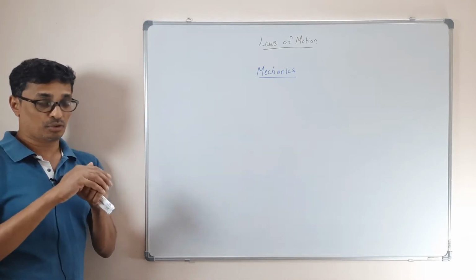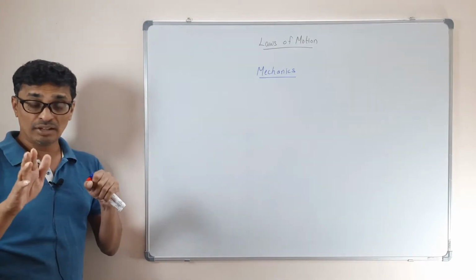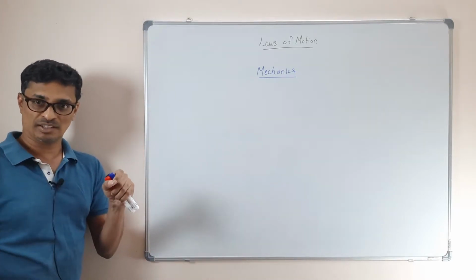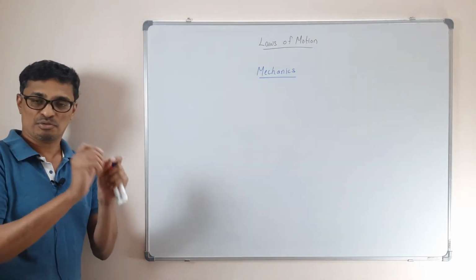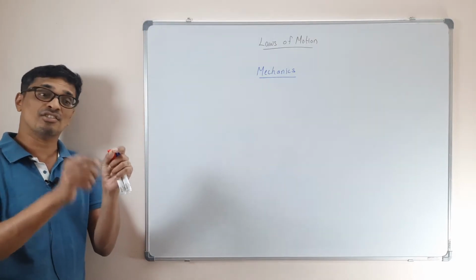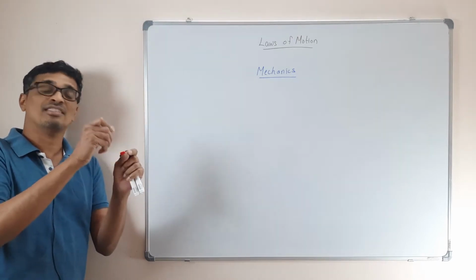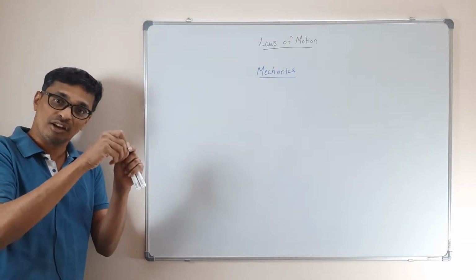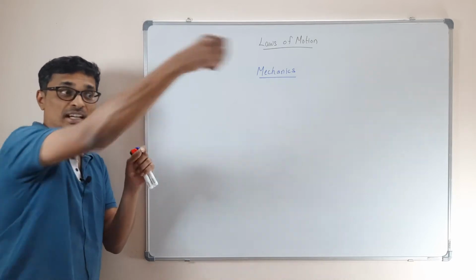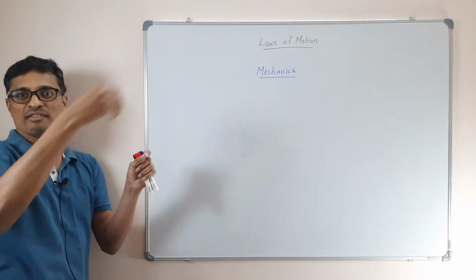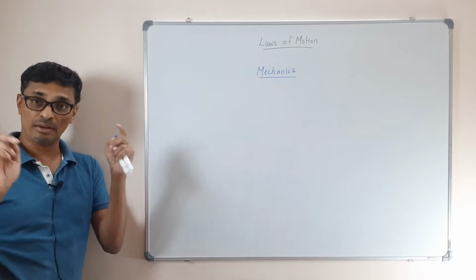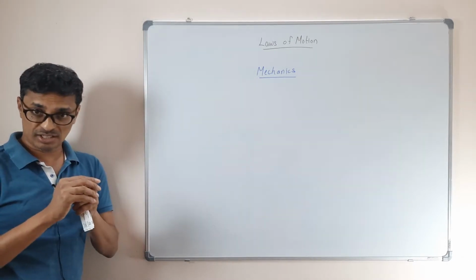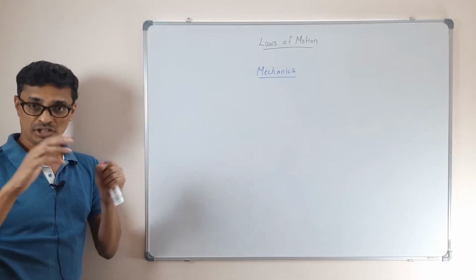So that's why in mechanics, we don't only deal with the body which is in motion. We deal with the body which is at rest, which is not moving, because something which is not moving for you is not necessarily not moving for a third person. That person can see it moving because you both have different velocities. So when you deal with mechanics, you deal with both objects which are moving and which are stationary.